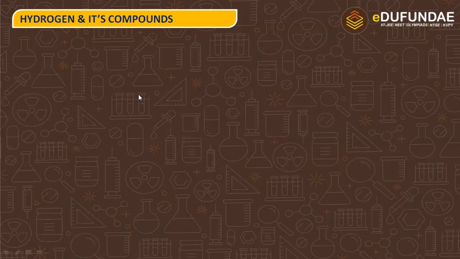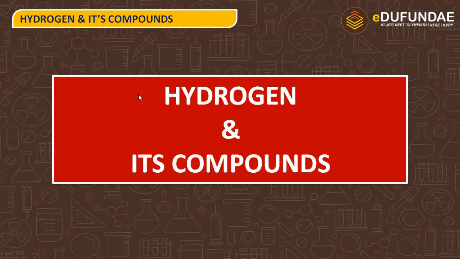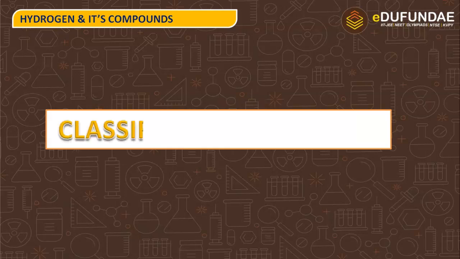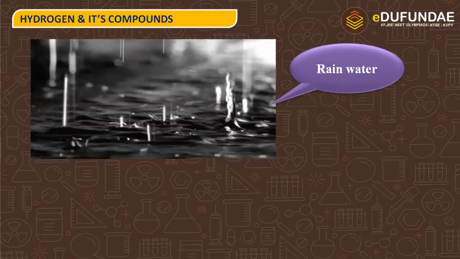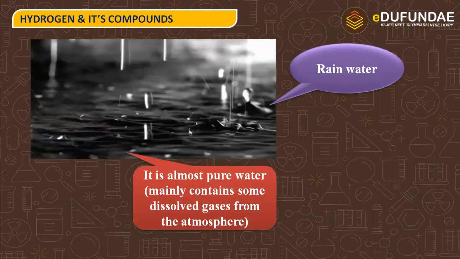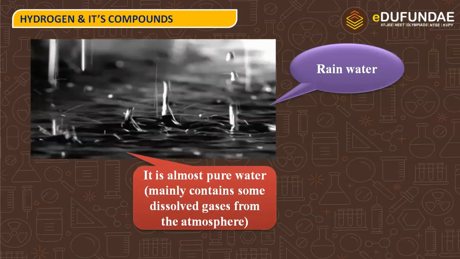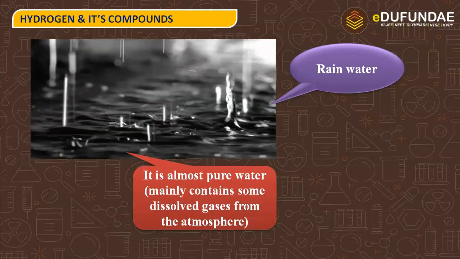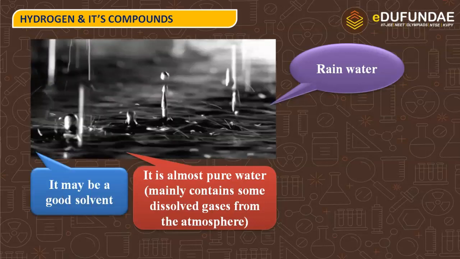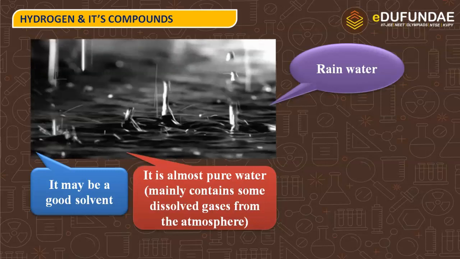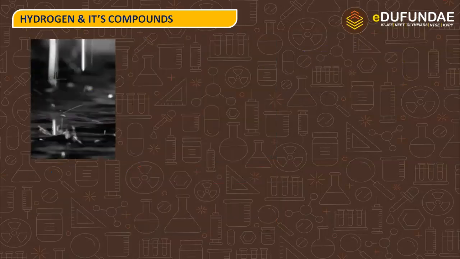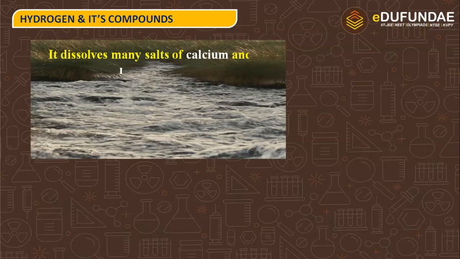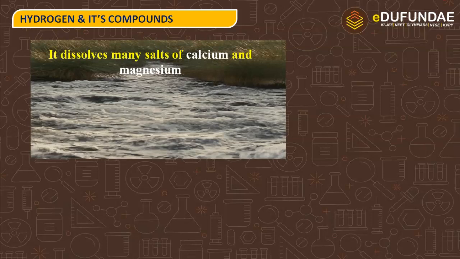I'm your chemistry mentor for the topic hydrogen and its compounds, and we are going to discuss the topic classification of water. What is this? This is rainwater and it is almost pure water. It's just that it contains some dissolved gases from the atmosphere. So we can say that it may be a good solvent. So what happens when it flows on the surface of the earth? It dissolves many salts of calcium and magnesium into it.